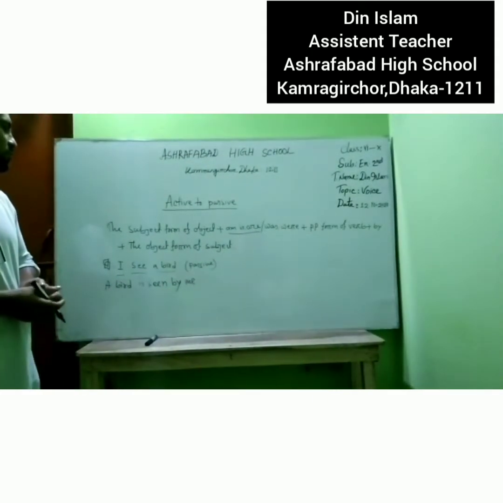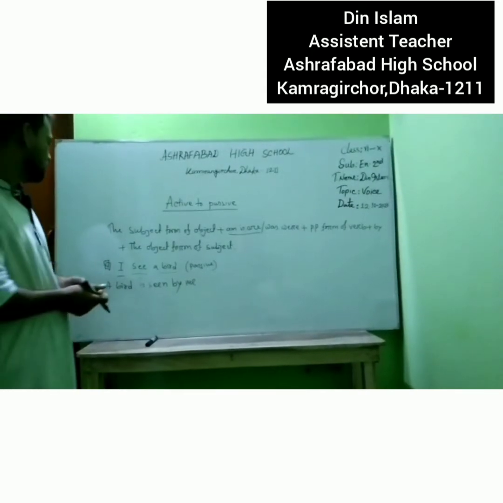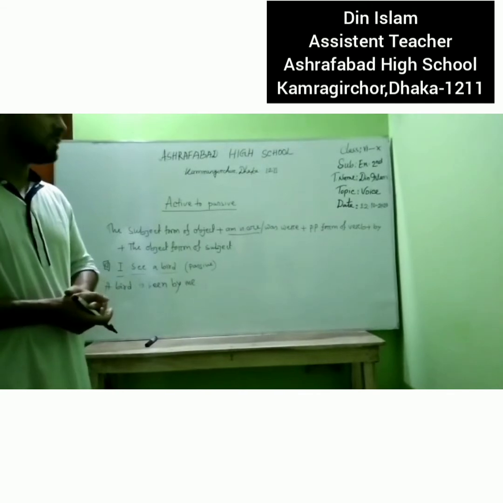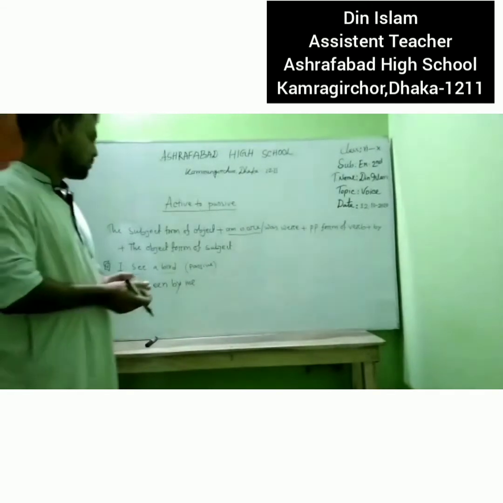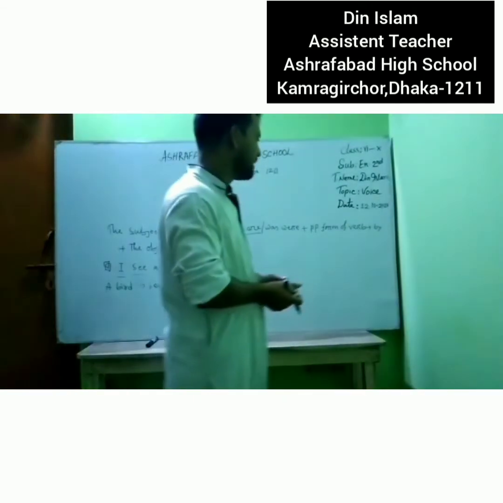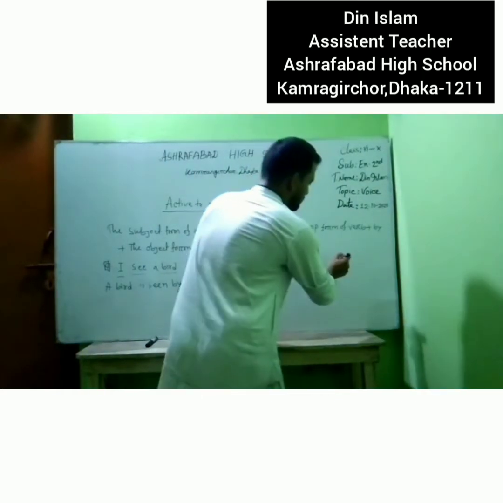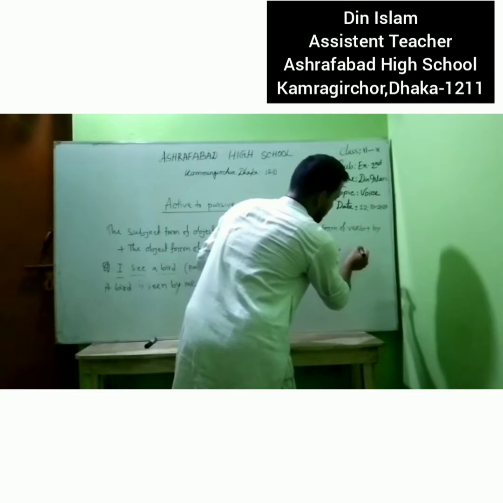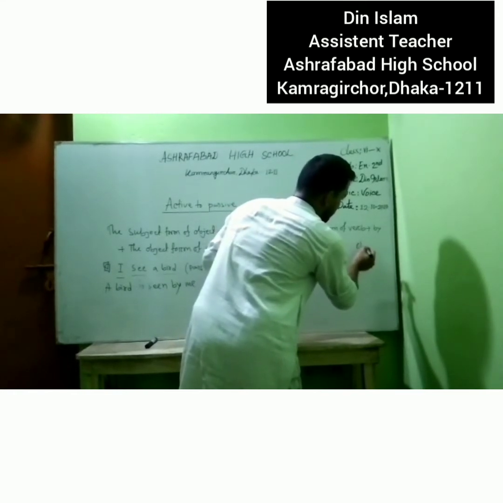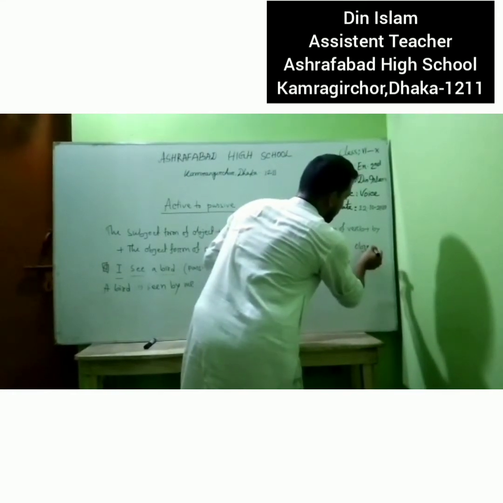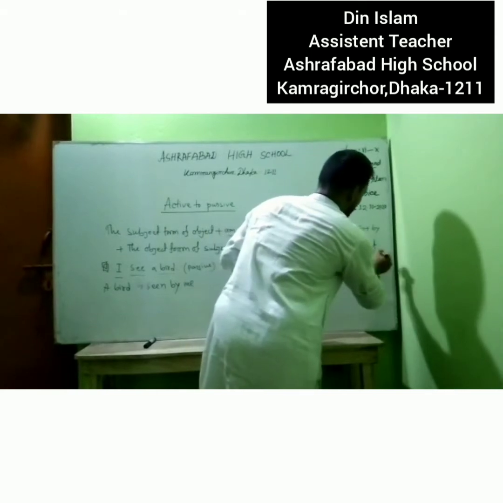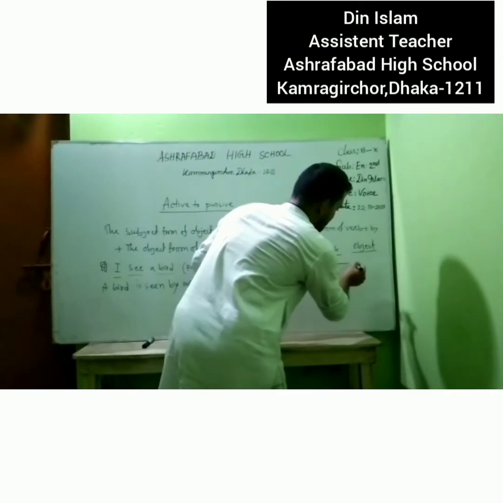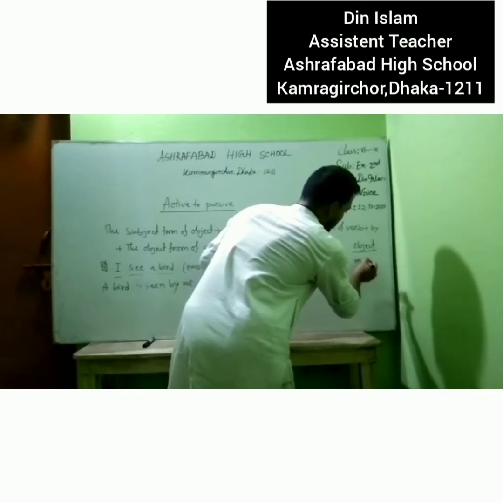Okay, so dear students, we have to know there are some important personal pronouns. The personal pronoun has two forms: subject and object. We must learn: I, subject, the object form is me.